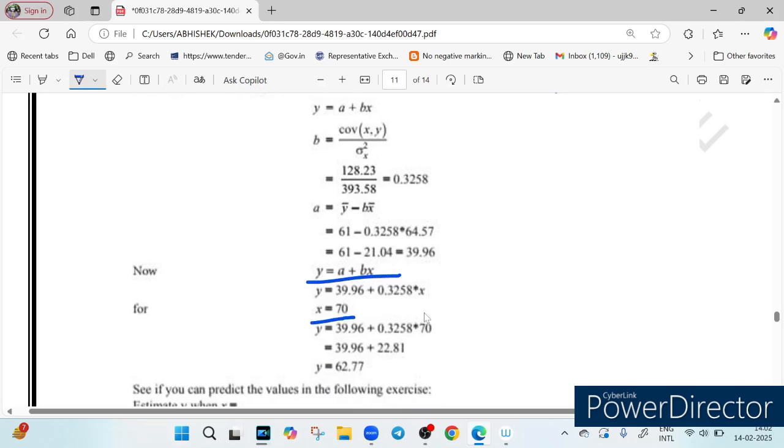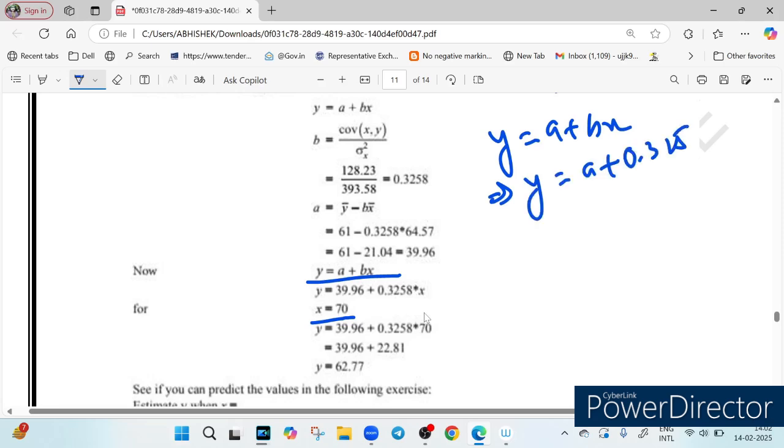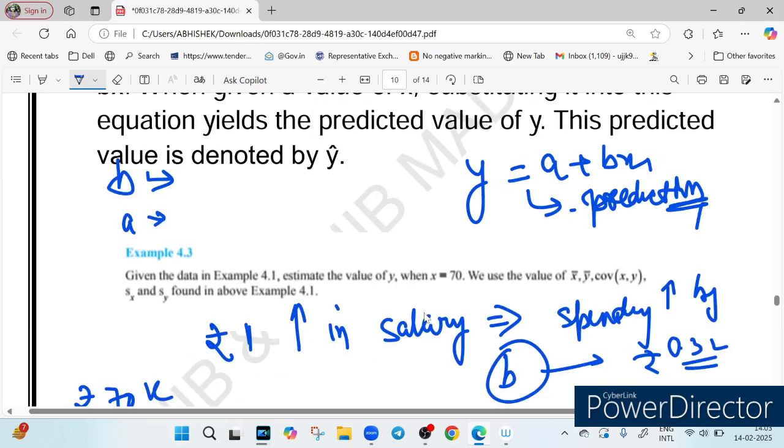Now just put the values into the formula: y is equal to a plus bx, we know. So what is the value of y? y is a plus b, b we write as 0.3258, times x. Now you have to find the value of a. How do we go about finding the value of a?